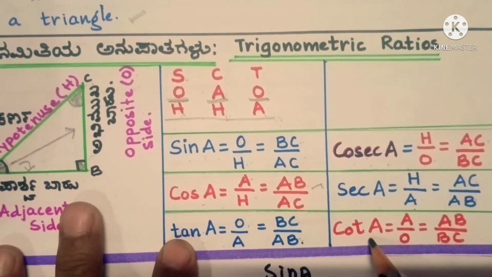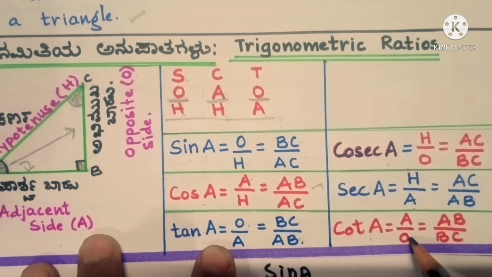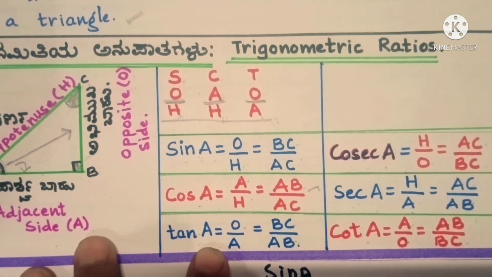Next we are having cot A. Cot is going to be the exactly opposite of tan. We are having O by A. This will change as A by O. So A is adjacent side, that is AB, and O is opposite side, that is BC. So this is the cot ratio for angle A.